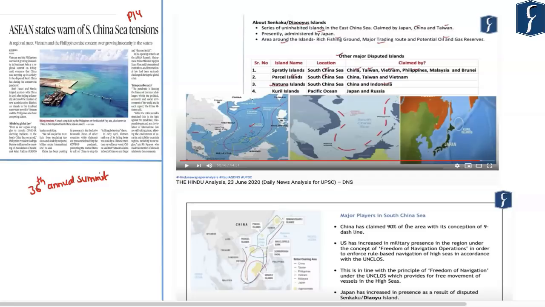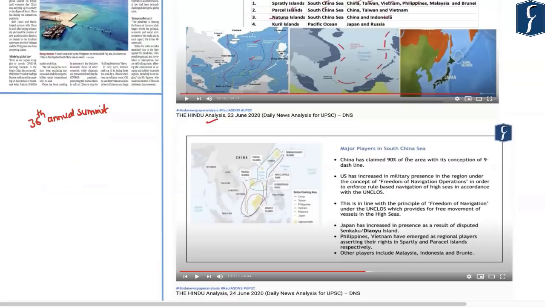One of the main agendas of the summit was to discuss and strengthen cooperation on public health emergencies caused due to COVID-19. At the same time, countries such as Vietnam and Philippines have raised concerns over the growing instability in the South China Sea on account of the maritime disputes with China. This aspect of maritime dispute in the South China Sea has been discussed in our DNS dated 23rd of June 2020 as well as DNS dated 24th of June 2020.